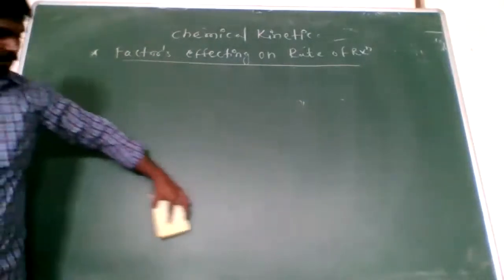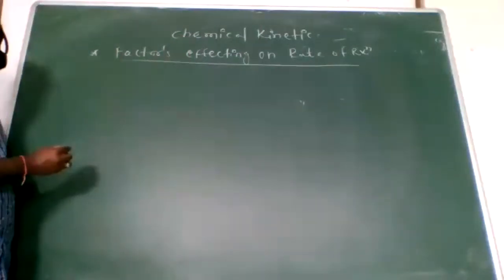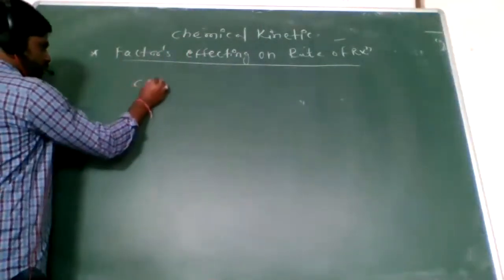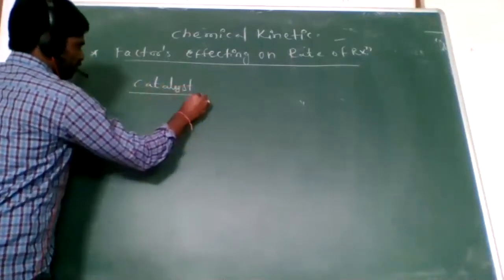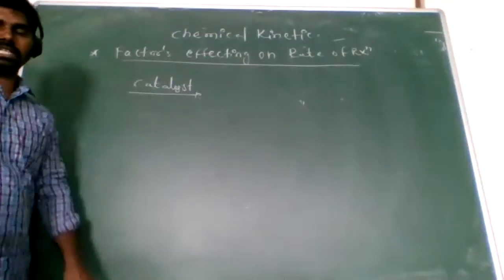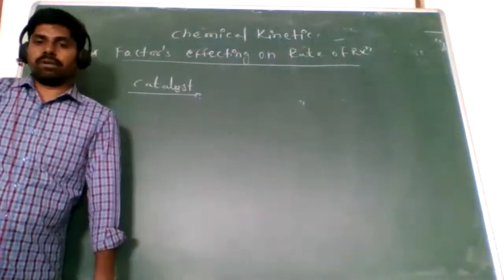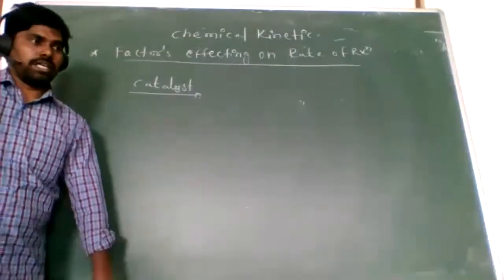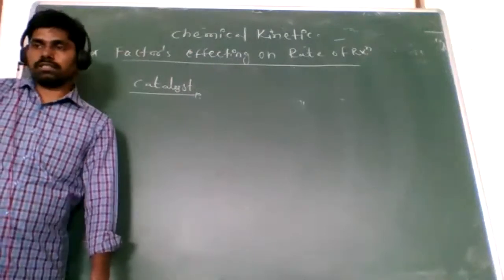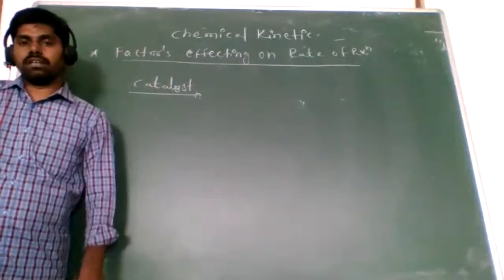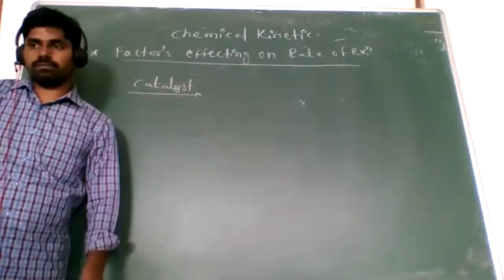Everyone understood? Okay. Next one is the catalyst. What is a catalyst? Whatever substance is used in a chemical reaction to increase the rate of reaction, but does not get involved in the formation of the product.